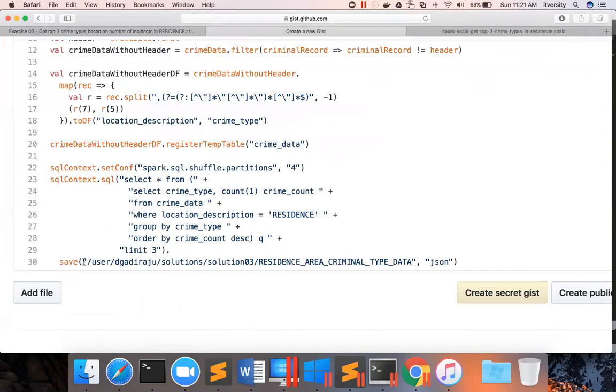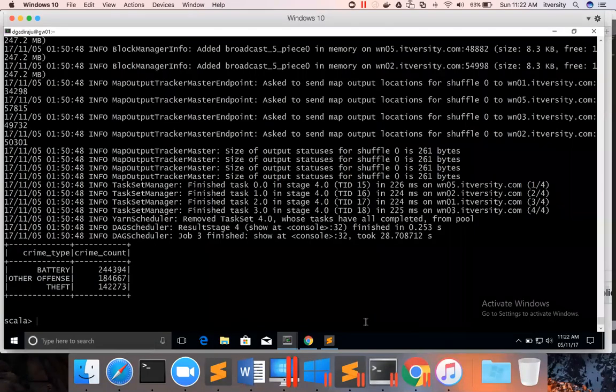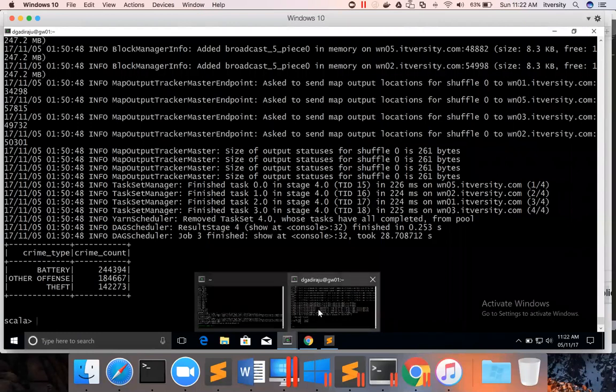Also, the same thing can be saved by saying whatever data frame is created because of this command dot write dot JSON, and we just have to give the path. With save, it takes two arguments. With write dot JSON, it will take only one argument, which is path, and we don't need to compress the data or anything. So we can just give it like this. But as I have run similar logic earlier using Core API, and the files are created in this location, first let me delete these files from the file system.